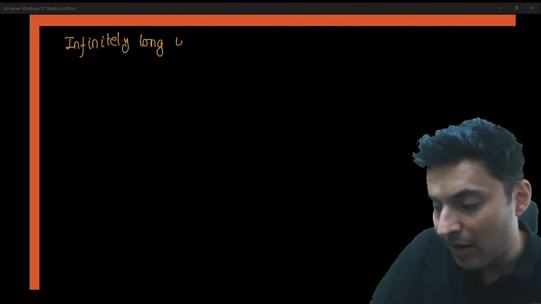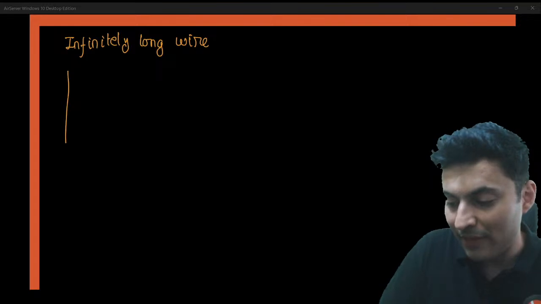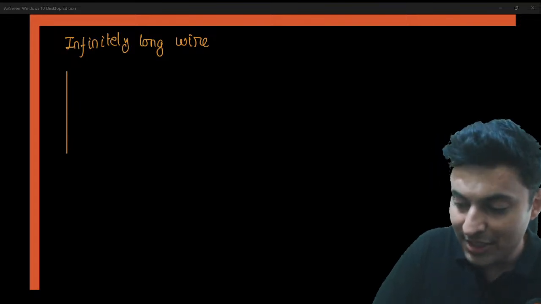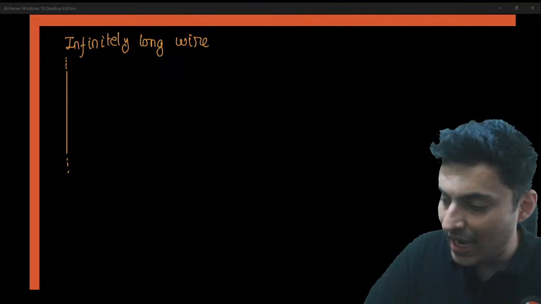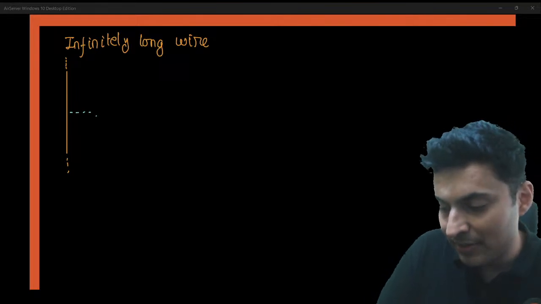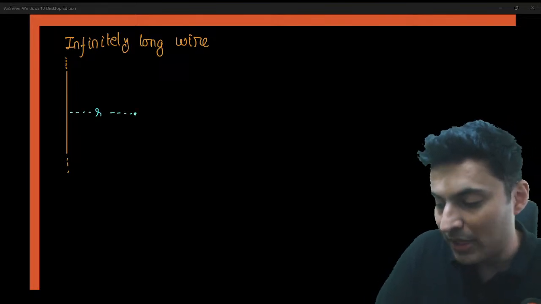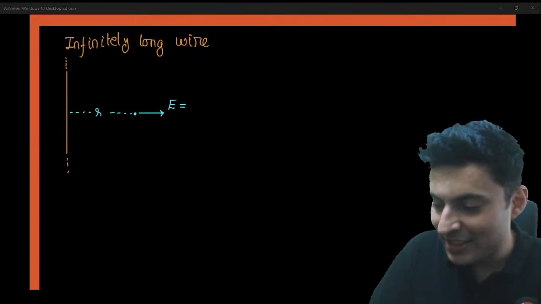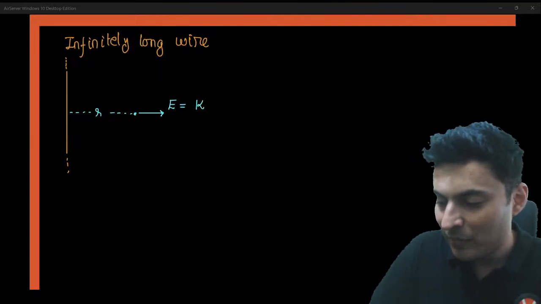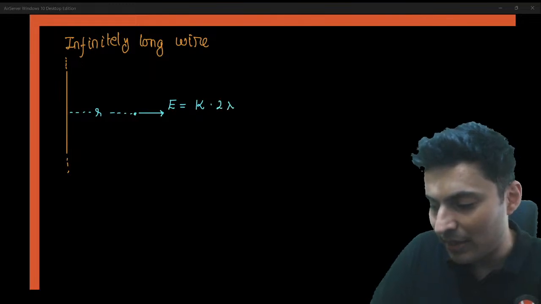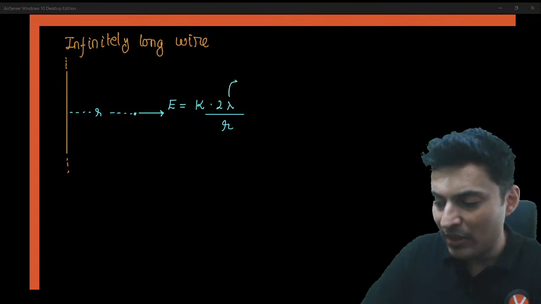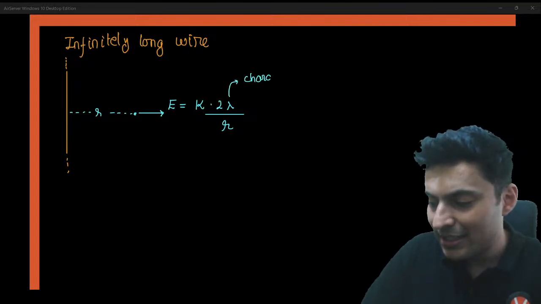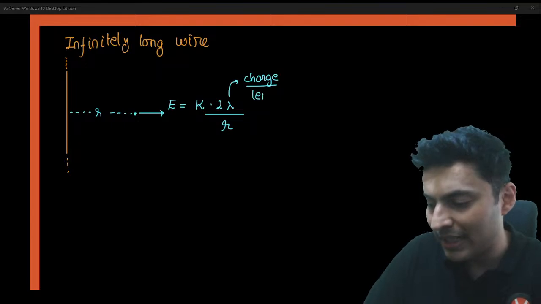If you have an infinitely long charged wire and you are at some distance away from it and you measure the electric field, the field formula is given by K times 2 lambda divided by R. What is this lambda? This is nothing but charge per unit length.